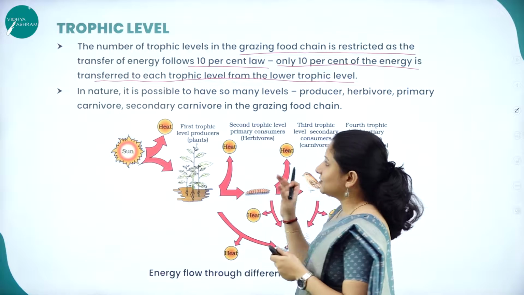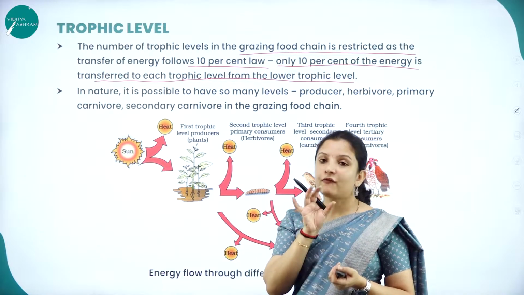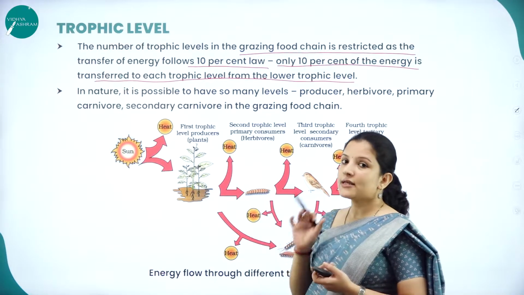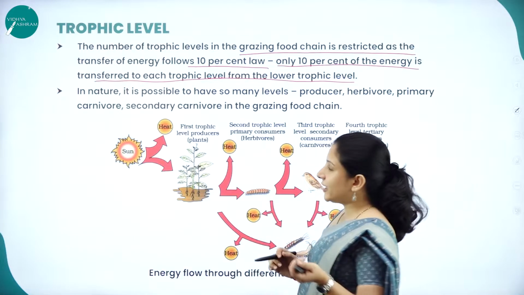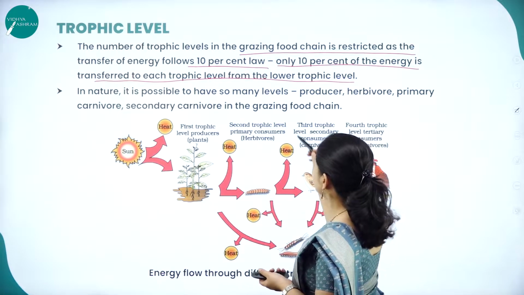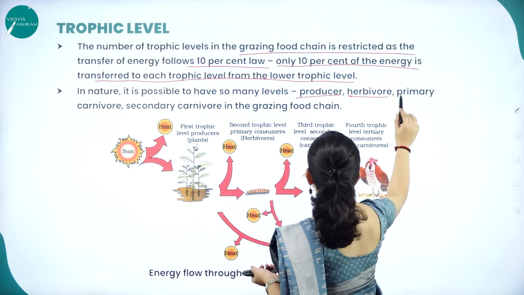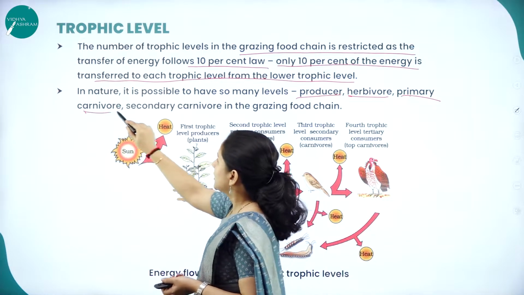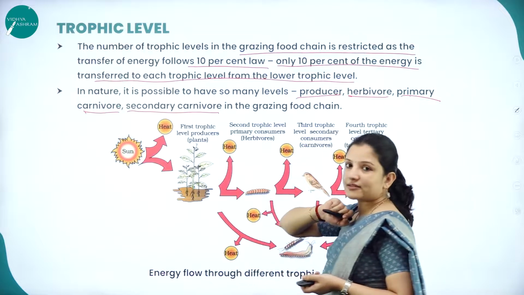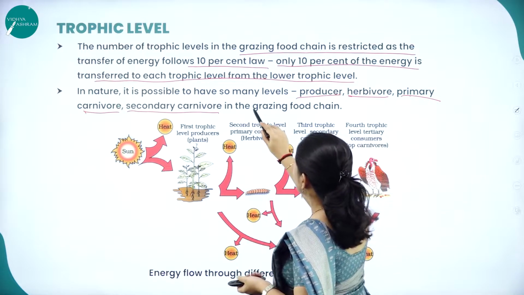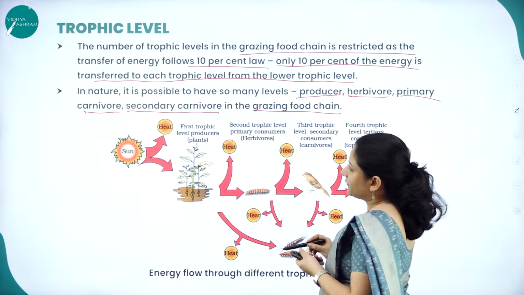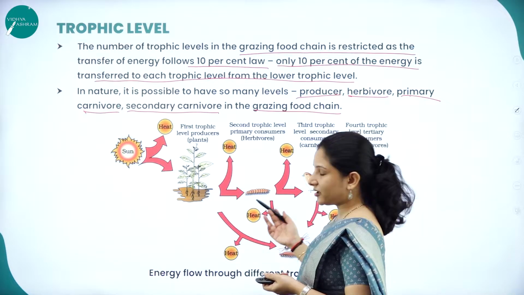So that is why the energy flow follows a 10% law in each trophic level. And in nature it is possible to have so many levels, such as the producers, the herbivores, the primary carnivore, which is the secondary consumer in a grazing food chain. Say we can explain it here.